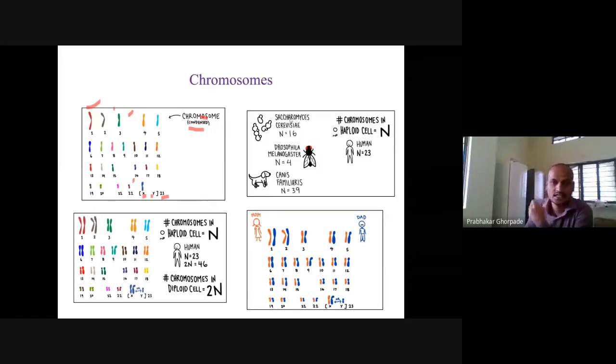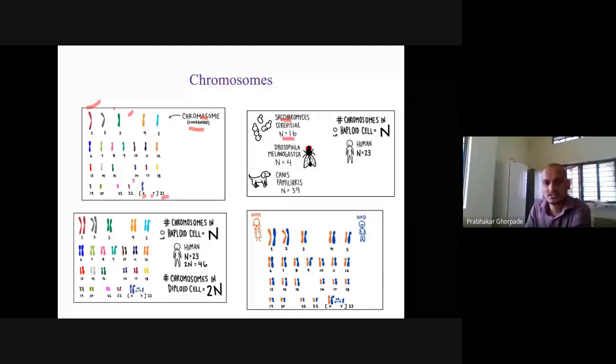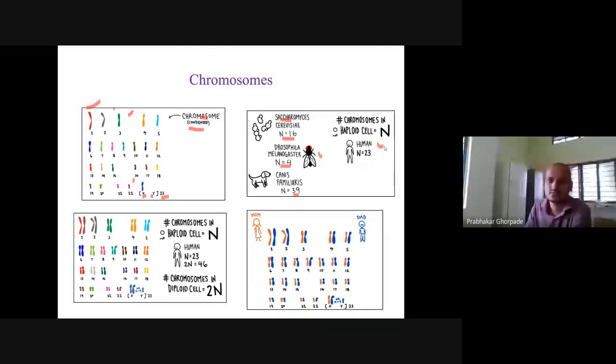Then if you take Saccharomyces cerevisiae, this is a yeast in which the number of chromosomes is 16. Drosophila melanogaster contains 4 chromosomes. Canis familiaris, the dog, contains 39 chromosomes. Humans contain 23, so that is 23 pairs of chromosomes.